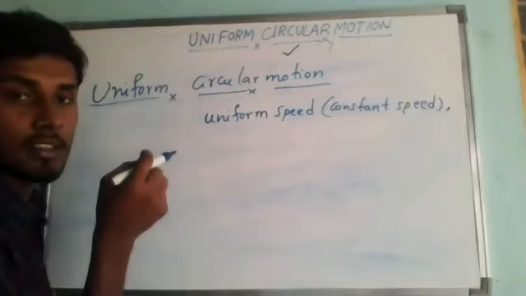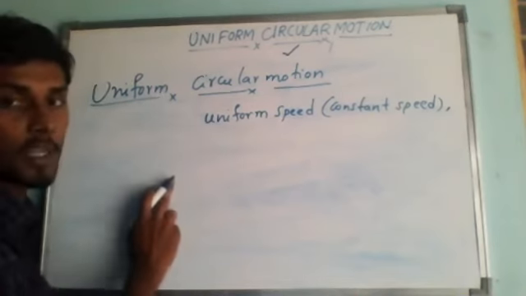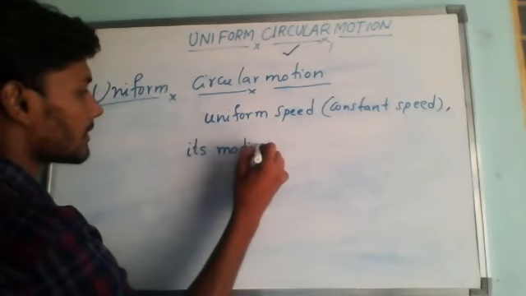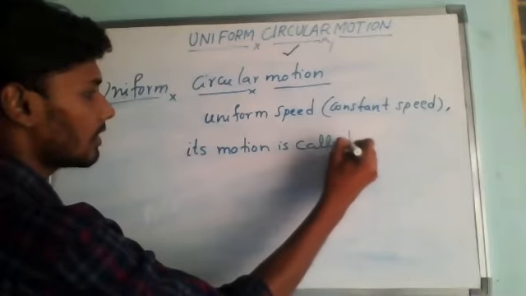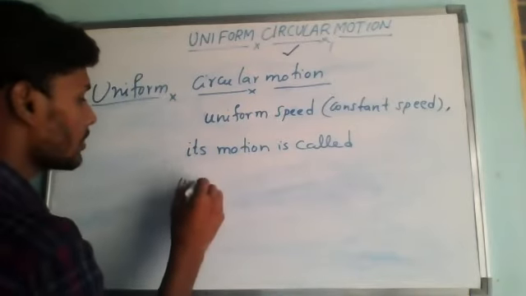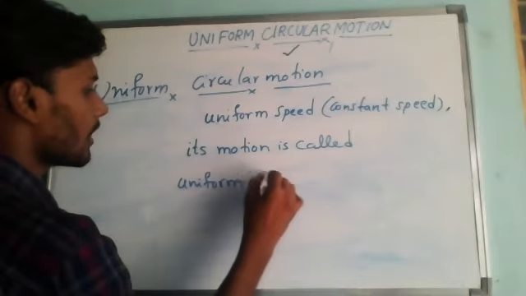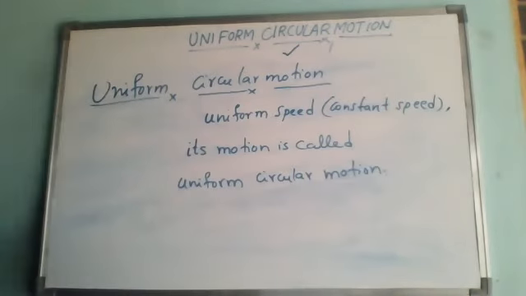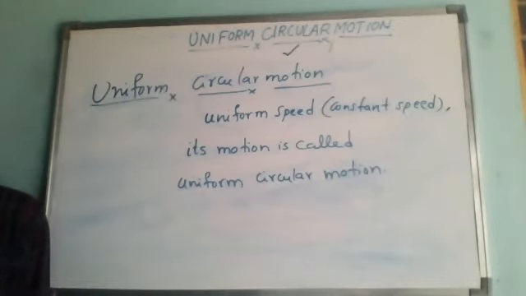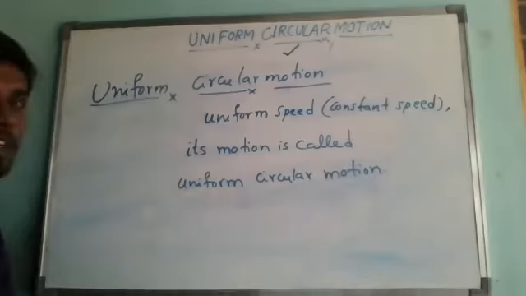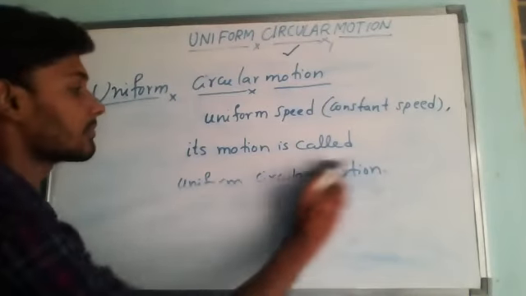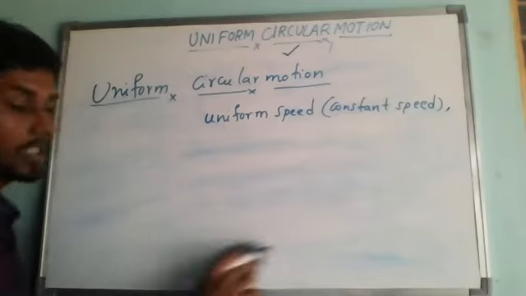When a body moves in a circular path with uniform speed, its motion is called uniform circular motion. Clear? Yes or no?